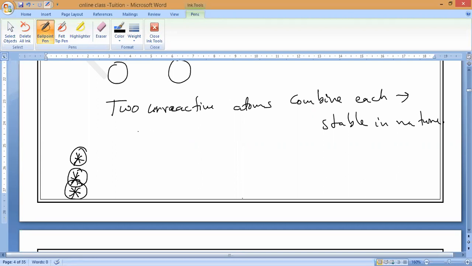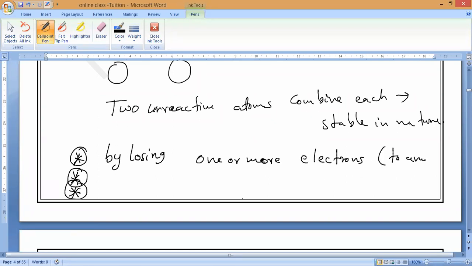So now there are 3 ways they can arrange the electrons. What is the first method to get the inert gas electronic configuration? By losing one or more electrons to another atom. This is the first method.